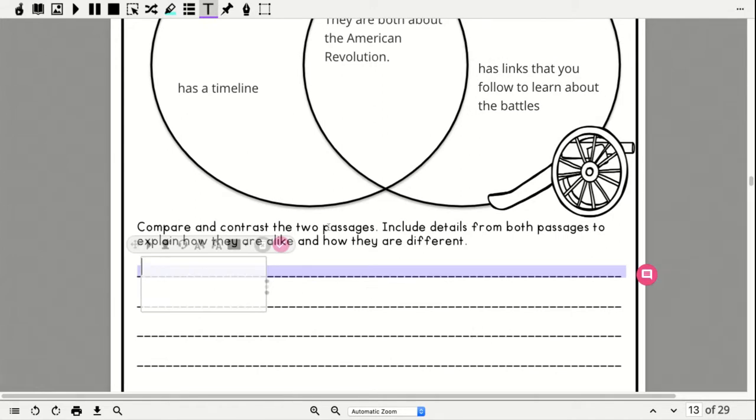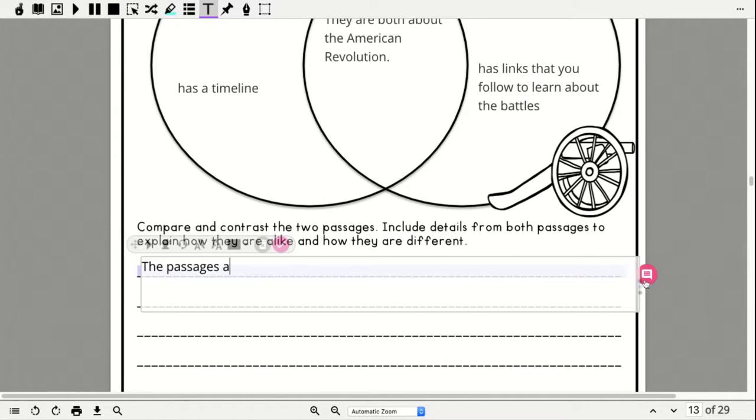So it says, compare and contrast the two passages, include details from both passages to explain how they are alike and how they are different. So the passages, I'm going to need more room here, are alike because they are both about the American Revolution. Now, you have to go find text. I'm not going to do that for you. So you have to find some text evidence.